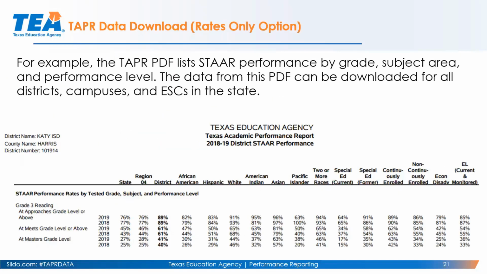So this is an example on the bottom half of this page of a PDF report for KDISD. This is from page 1 of their PDF report, and you can see that we disaggregate data on STAR by not only the district, but all the different student groups. And so on this PDF report, for example, for the district, they had 89% at approaches for grade 3 reading.